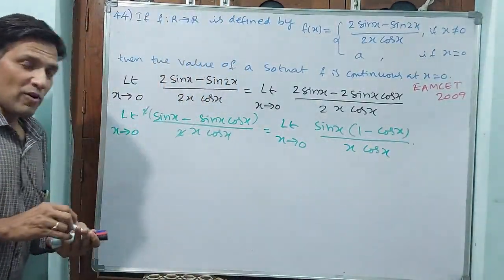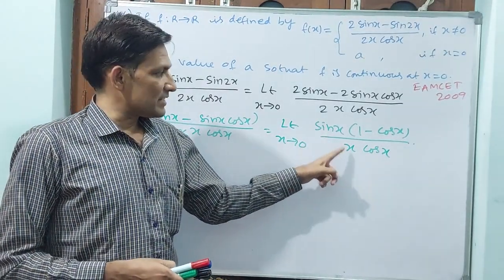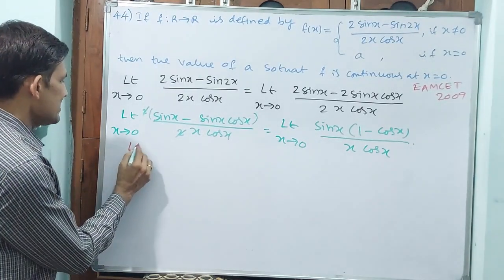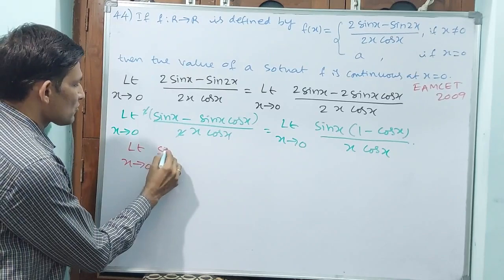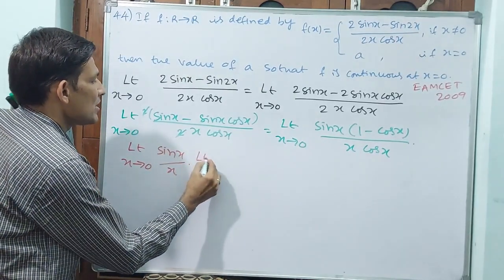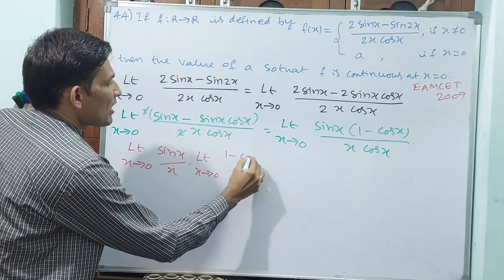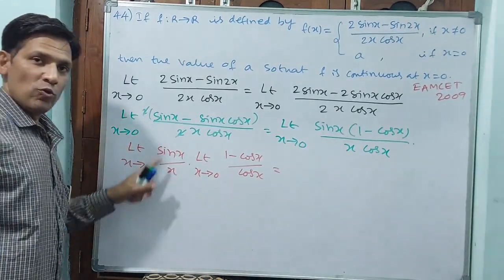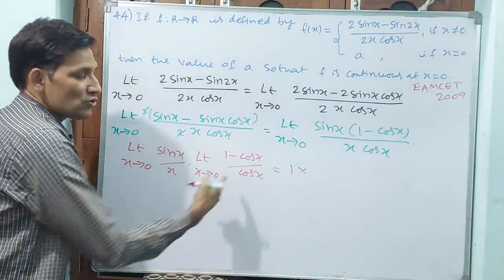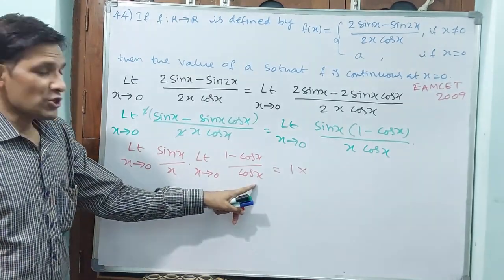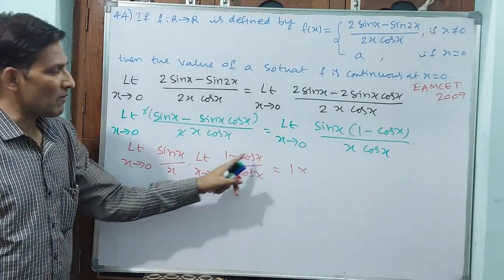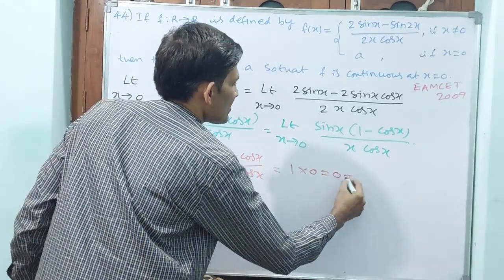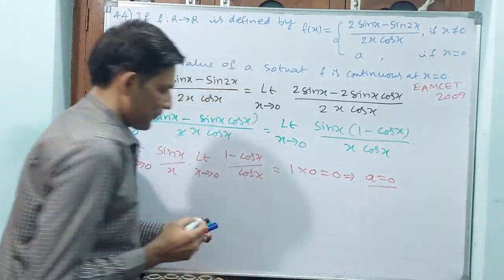Now if you observe carefully, we can do multiplication splitting. Sin x by x is 1. Let us do it. Multiplication splitting: limit x tends to 0 of sin x by x, into limit x tends to 0 of (1 minus cos x) by cos x. See, even though this is going to be 1, this is going to be 0. Why? Because cos 0 is 1 in the denominator, and here cos 0 is also 1. 1 minus 1 is 0. 0 by 1 is 0. That implies the value of a is 0.